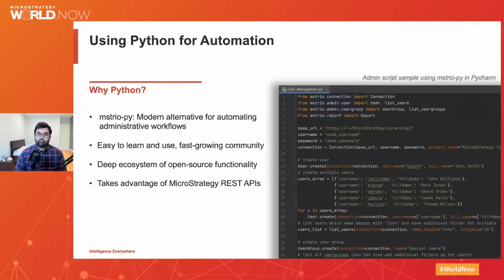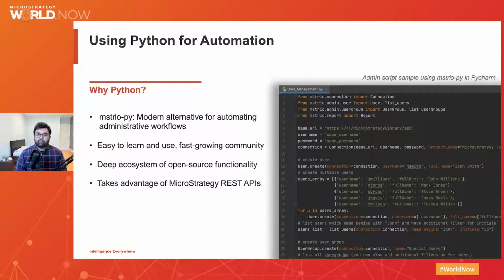So many of you may already know and are probably very familiar with MicroStrategy Command Manager. It is a tool that has been around for quite some time and provides a one-stop shop for automating administrative tasks. It provides many great features such as the Command Manager outlines and procedures, auto code completion, and much, much more. But really, in MicroStrategy 2021, you'll be glad to know that there is now a new modern alternative for